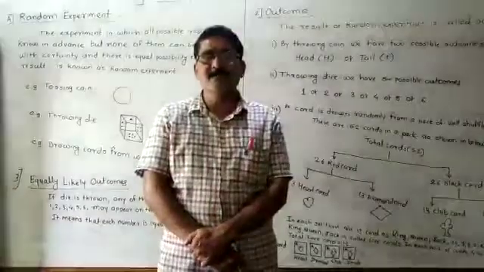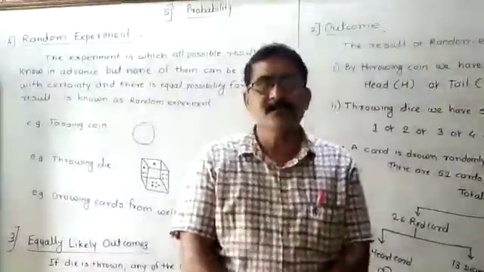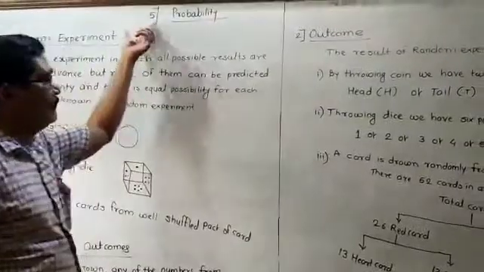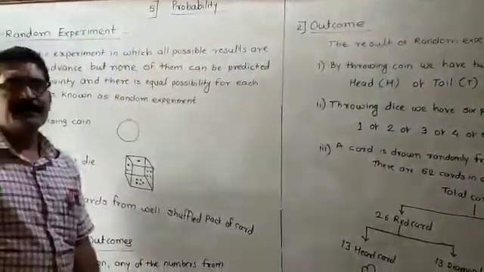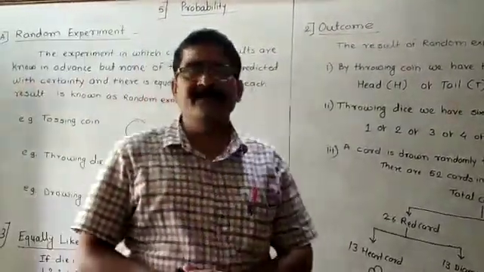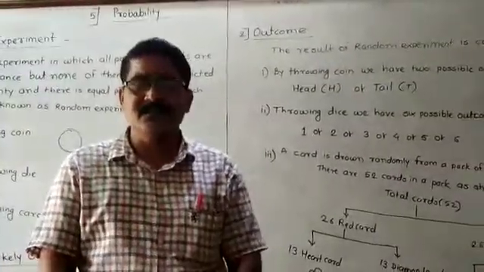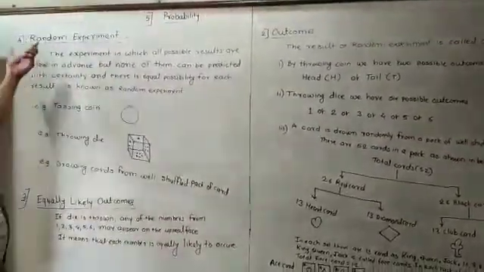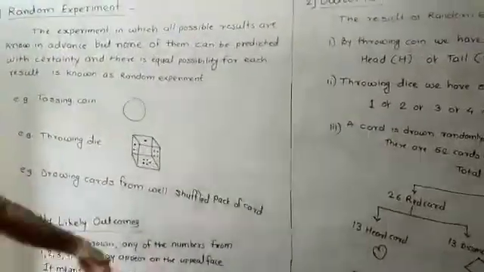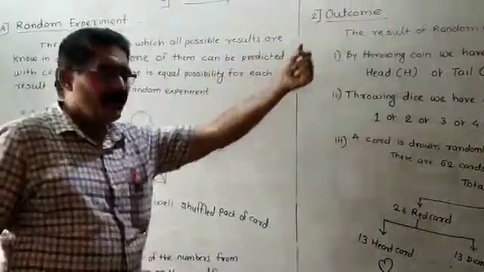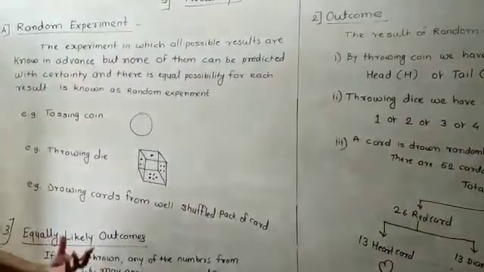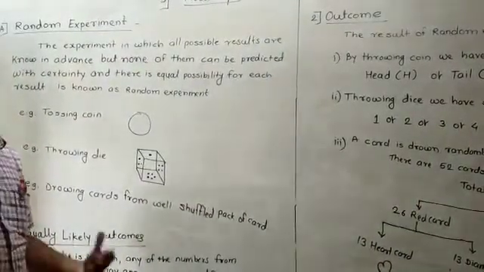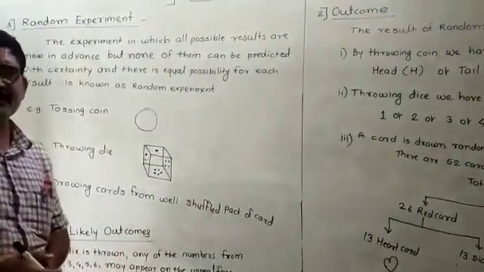Today we have to start with our new lesson number 5, probability. In this lesson, you have to start with new concepts. First of all, you have to see what is the meaning of random experiment, what is the meaning of outcomes, and what is the meaning of equally likely outcomes. Step by step, you have to see each and everything.